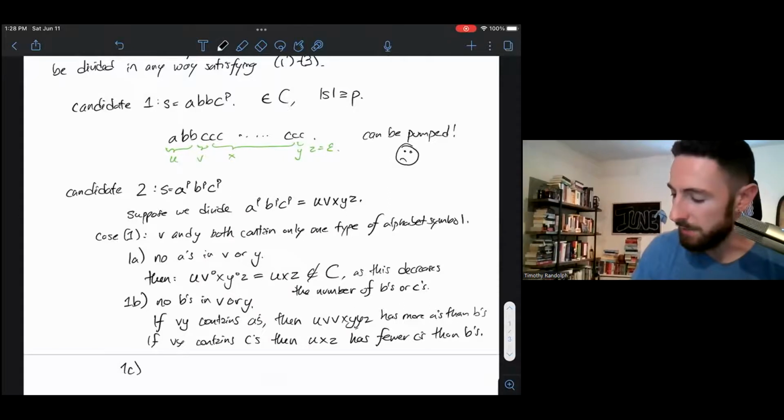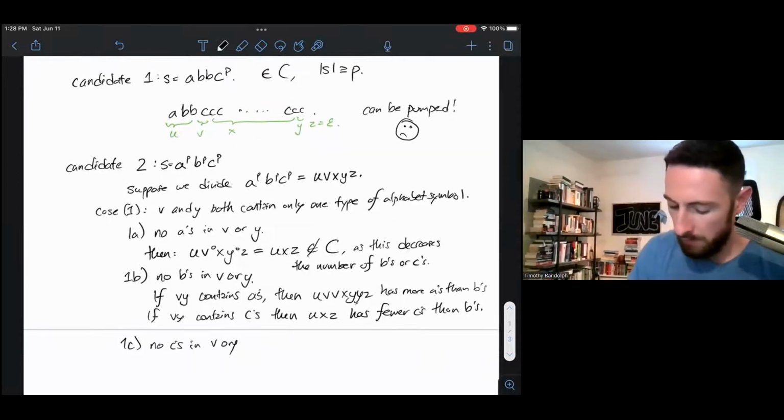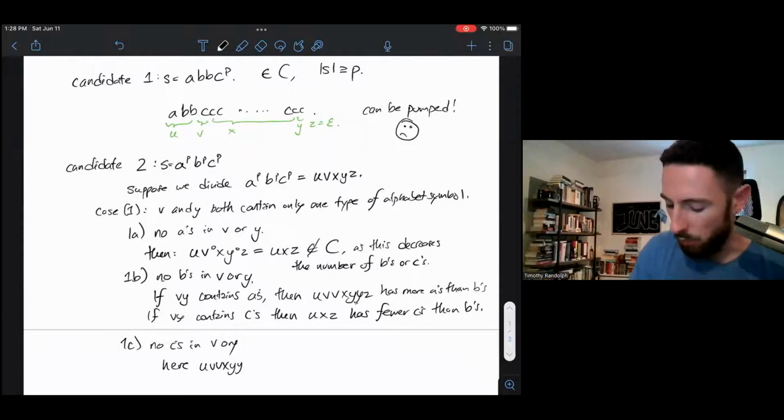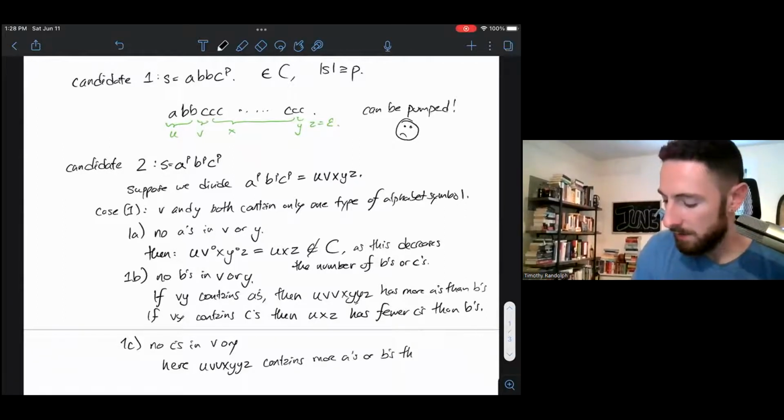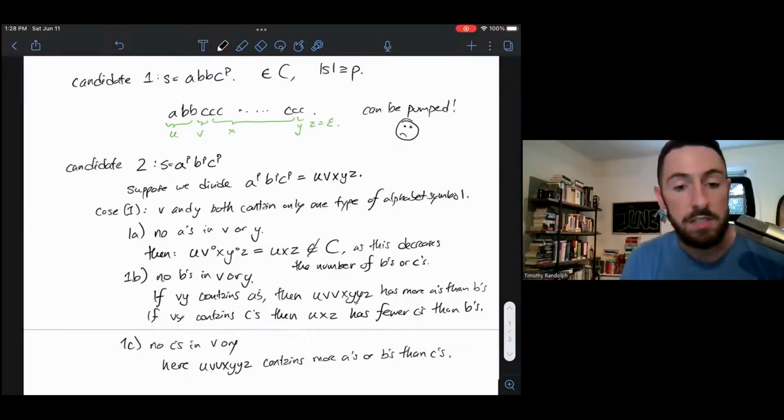Finally, another case I might consider: no C's in V or Y. Here, U, V, V, X, Y, Y, Z contains more A's or B's than C's. So if there are no C's in V or Y, then they must contain some A's or some B's.